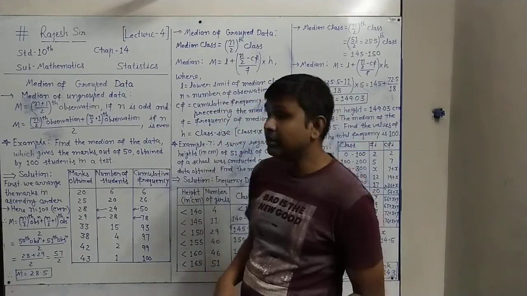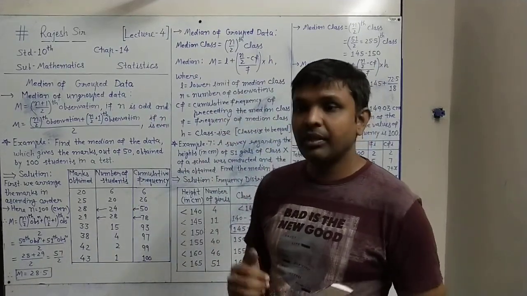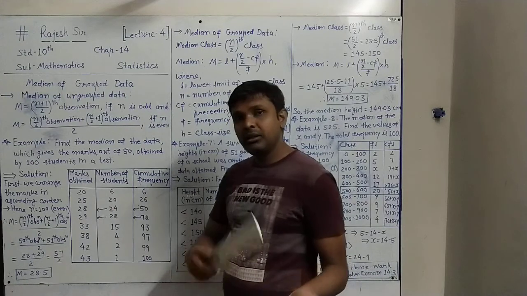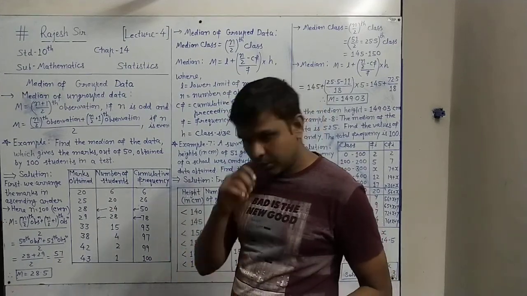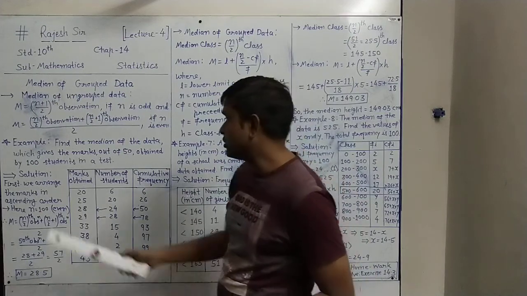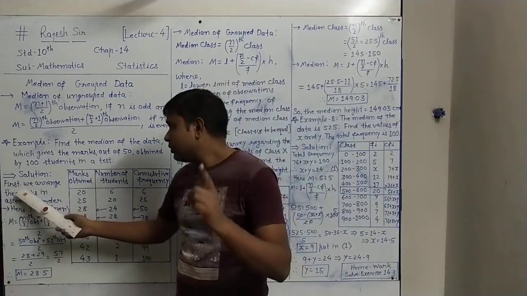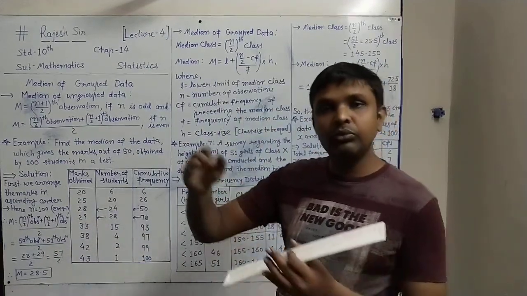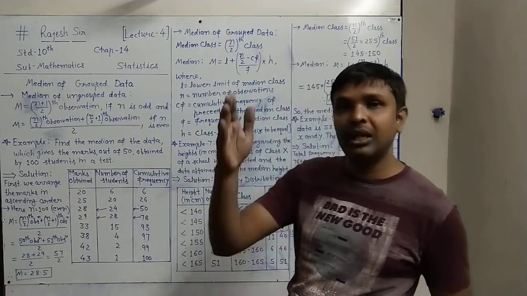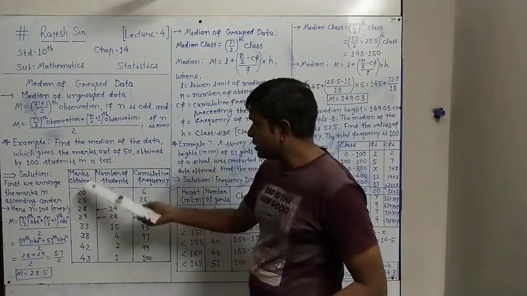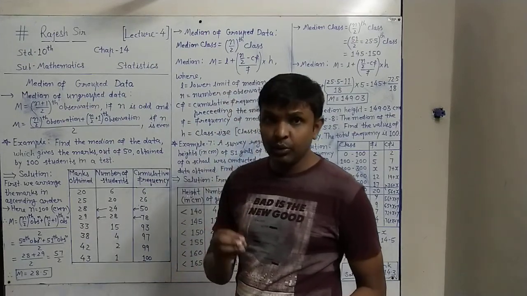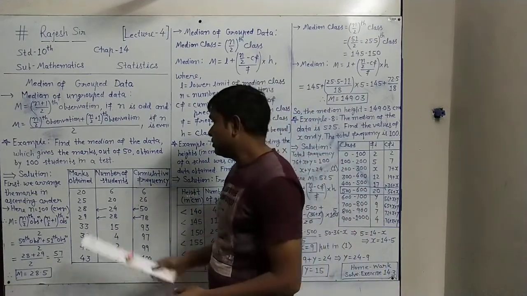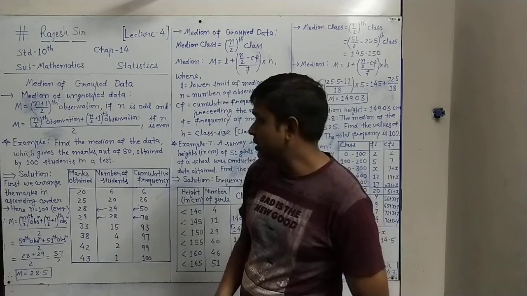As you know from 9th standard, before finding the median we have to arrange the observations in ascending order. If the data is given in no particular order, the very first thing we do is arrange the marks in ascending order, from lower to higher. In the question the observations are given randomly, but we have arranged them, and directly written the arranged data.